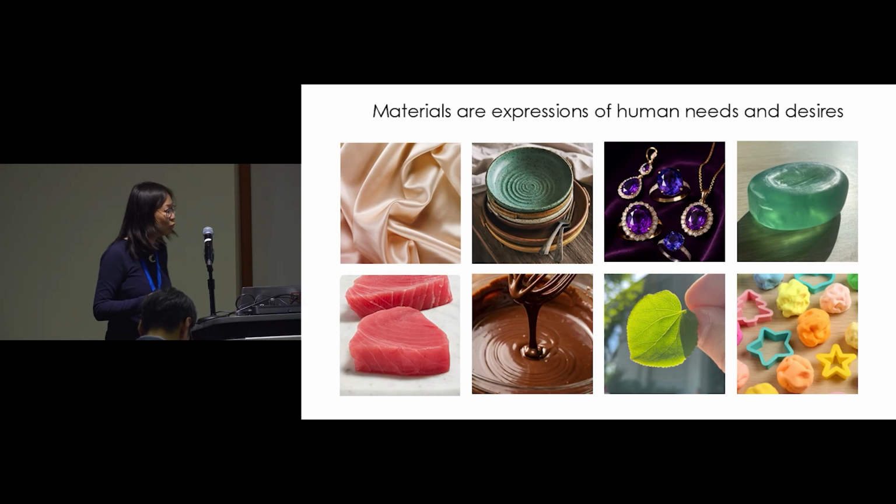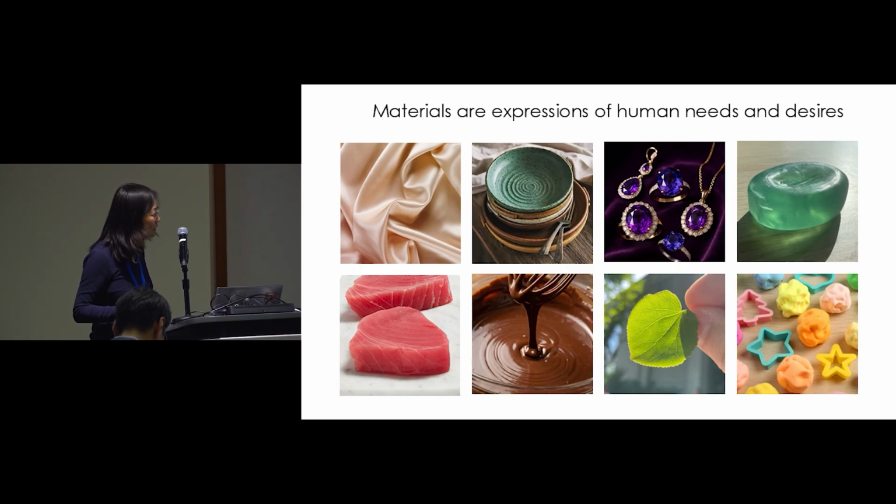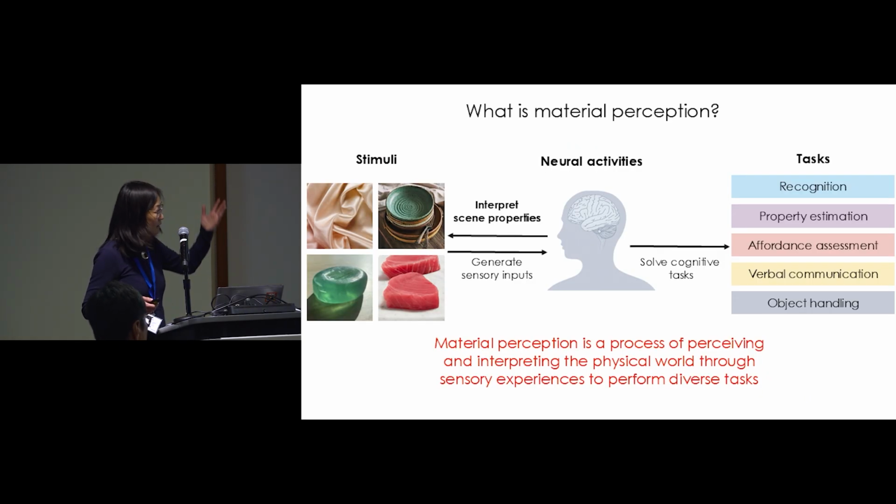We live in the world of materials. They are delicious, they are pretty, they're food we eat, they're clothes we wear, they're toys, they're useful, they're functional. So they're everywhere. They're a high-dimensional image space. Upon seeing stimuli like these materials, the brain actually interprets the same properties. Instead of estimating the physical ground truths, such as reflectance or color, we actually generate the interpretation.